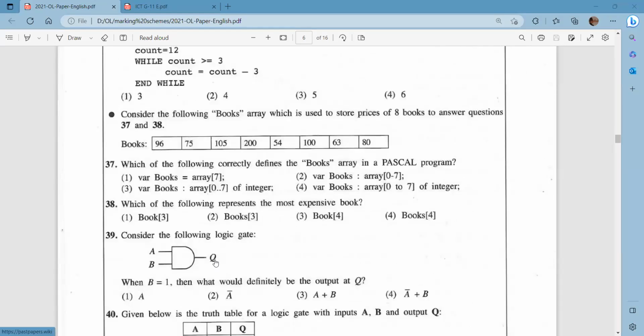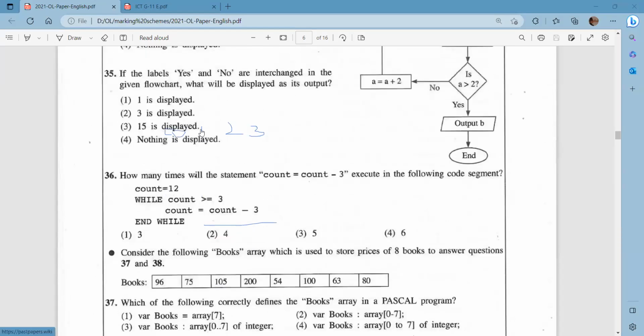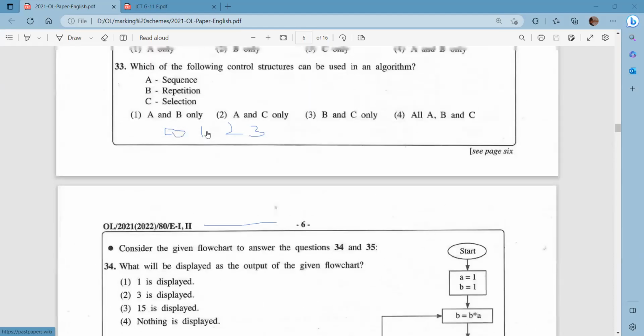Which of the following represents the most expensive book? As I mentioned before, since this starts from 0, we have to count from 0 onwards. So 0, 1, 2, 3, likewise. The most expensive book is in the 3rd index. Therefore, the answer is this: books, the 3rd index, because it's 200.